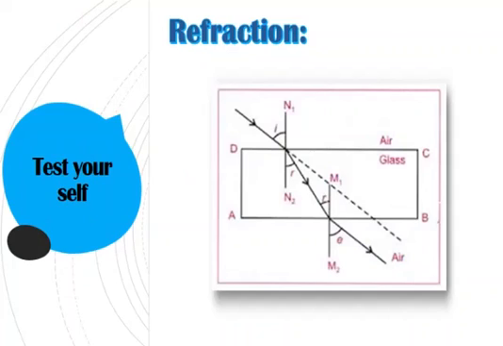So in this slide, you will be telling me some answers. Here is a quiz for you. You have to test yourself. You will draw this diagram very nicely in your notebook, using a ruler and scale, very neatly. Now first you will draw this ray of light, and you will tell me what this ray of light is called.